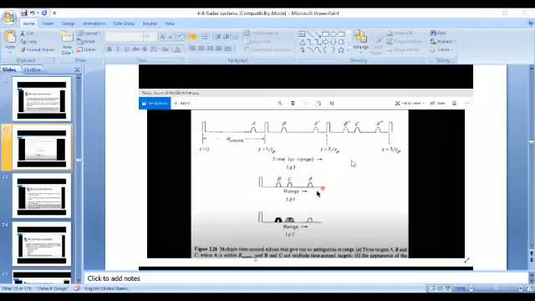Why are we including the word PRF here? By observing these targets on the A scope, we have some range ambiguities. Which one is the real target, or which one is the true range? That was the ambiguity. To avoid the ambiguity, we are changing the pulse repetition frequency.